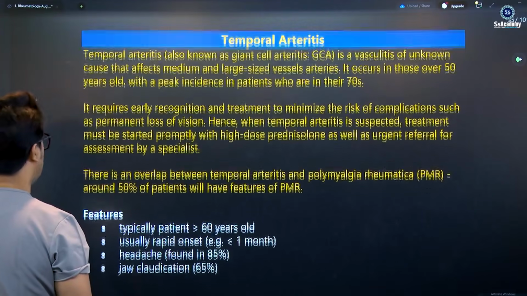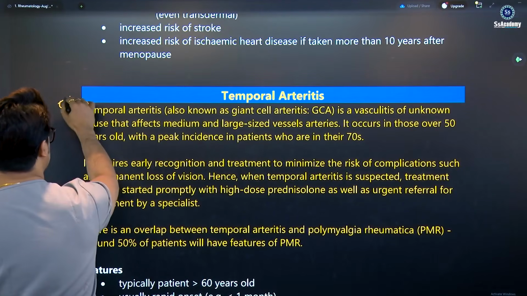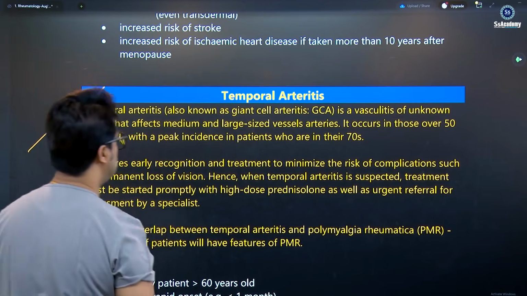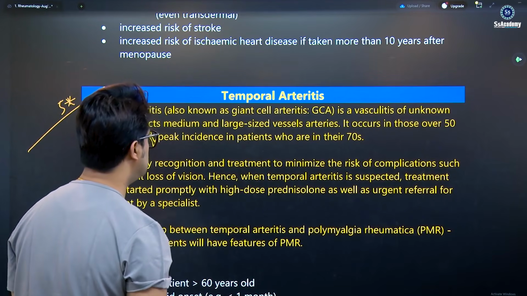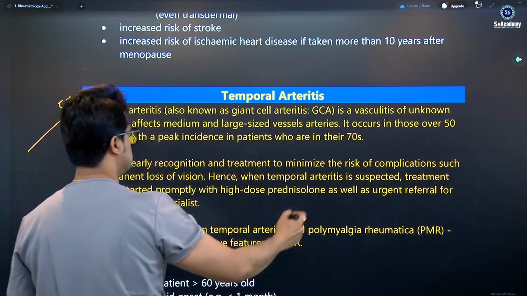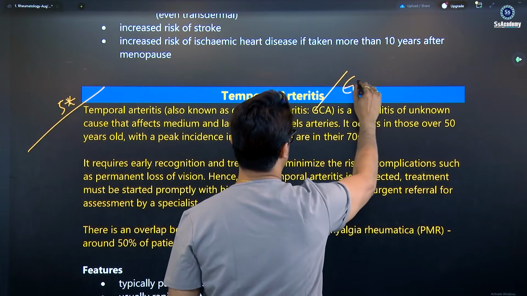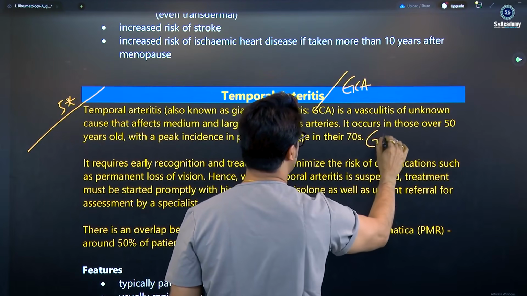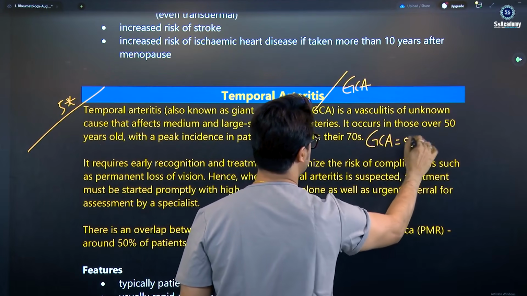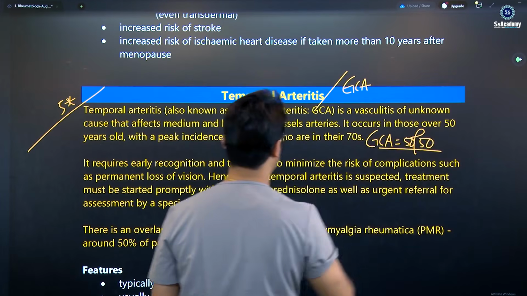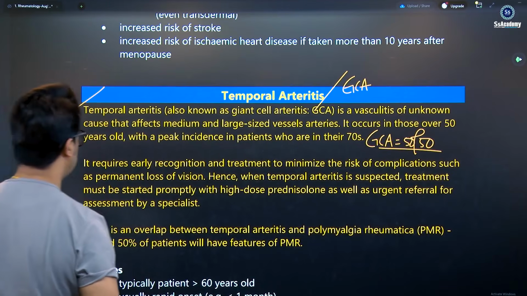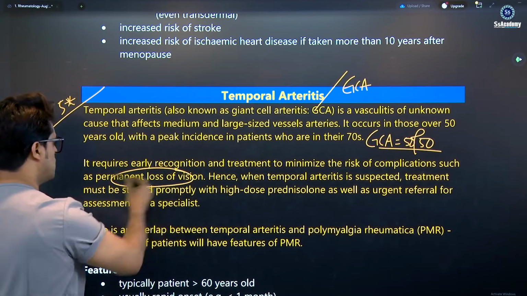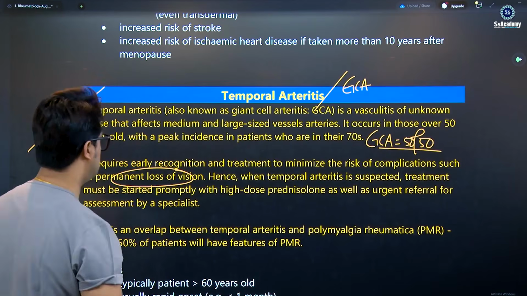Temporal arteritis is a 5-star topic. It is a very important topic. Giant cell arteritis is a vasculitis of unknown cause affecting medium and large vessels. It occurs in those over 50 years. Giant cell is the 50 by 50 rule. It requires recognized treatment to minimize the risk of complications, permanent loss of vision. That is the most important message, my dear. You must know about it.